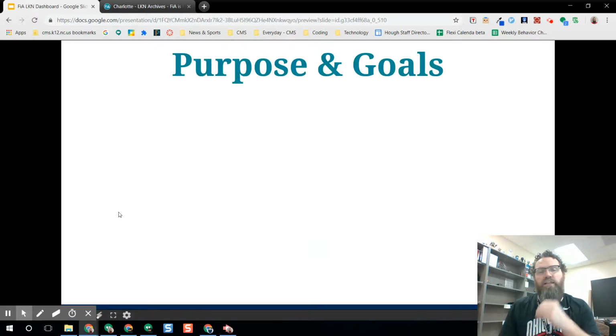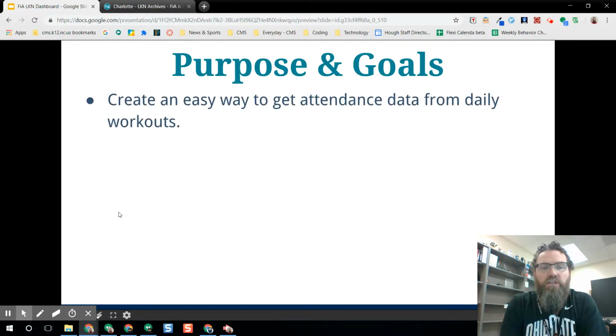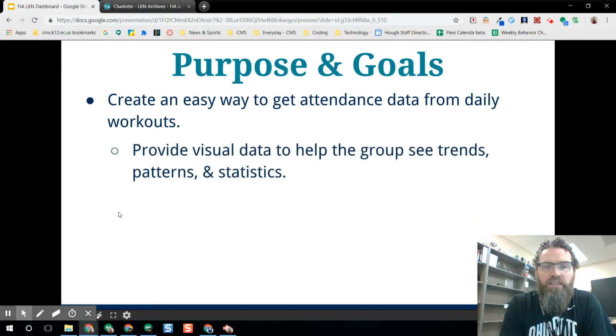First thing, the purpose of this was to find an easy way to create some attendance data. I know you guys enter it into the backblast, but it sounded like you didn't really have any way to get anything from it besides what's on those individual pages. So what we did was try to create visual data, create some charts so you guys can see trends, patterns, statistics, all of that, and get the process started on helping you as a team plan.